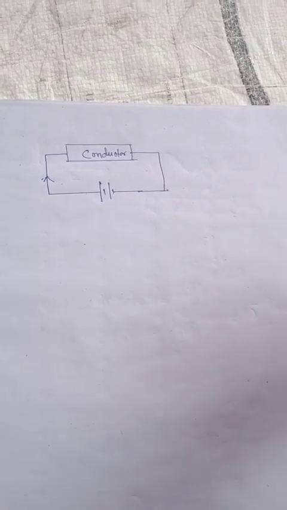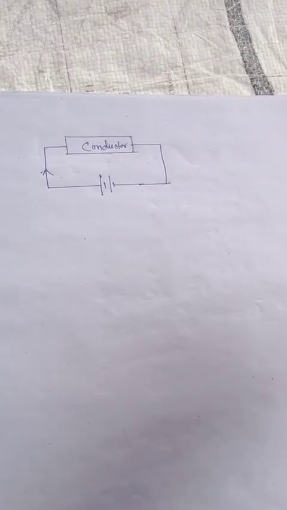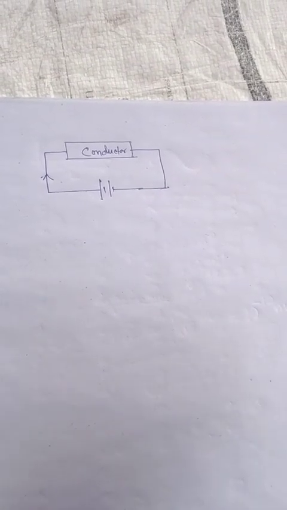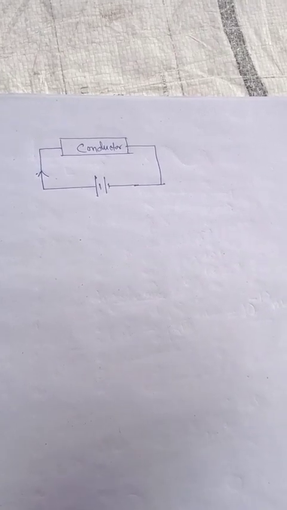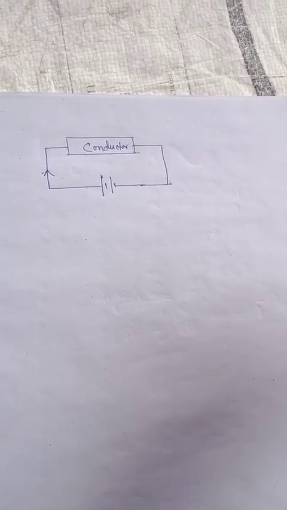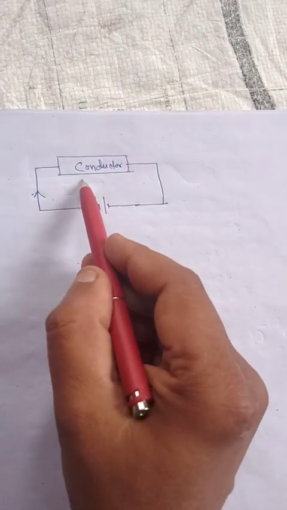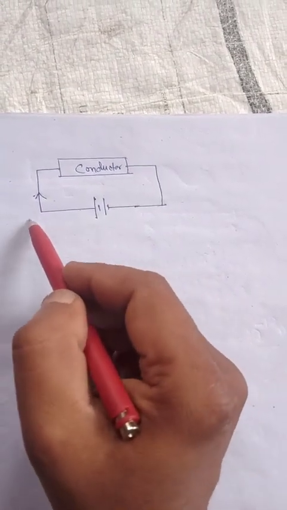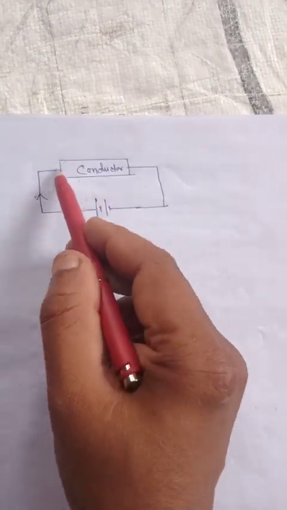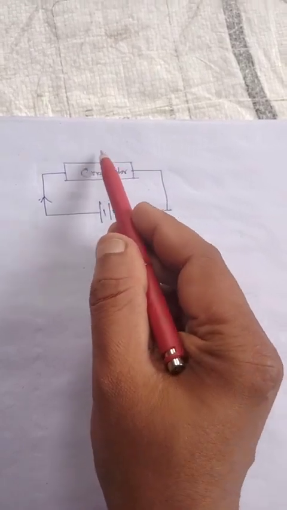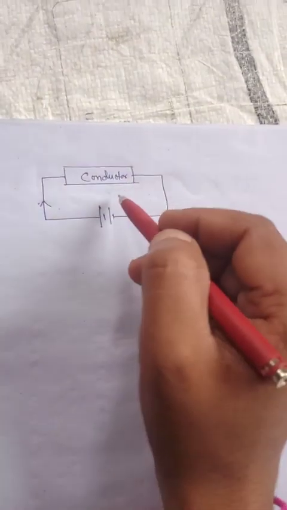Now listen, we already know the magnetic effect of electric current. The scientist Oersted said that if we take a conductor and some current passes through it, then some magnetic field is produced around it.